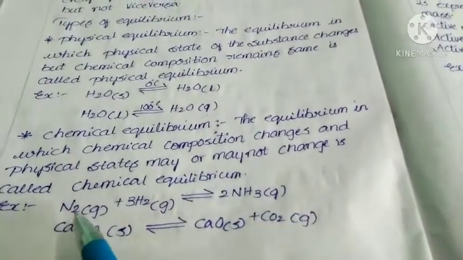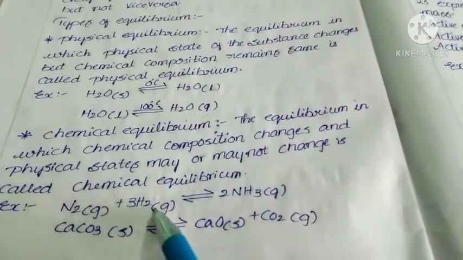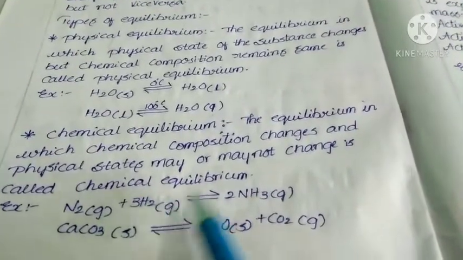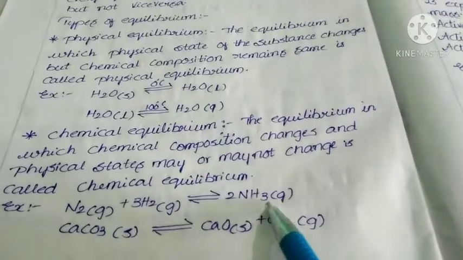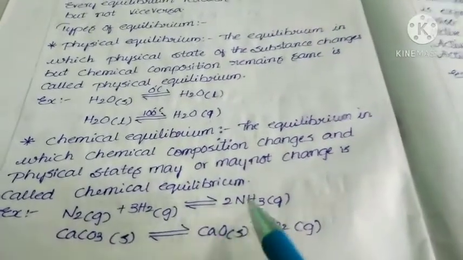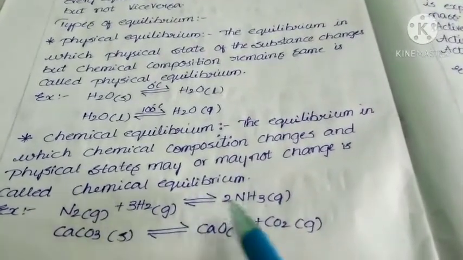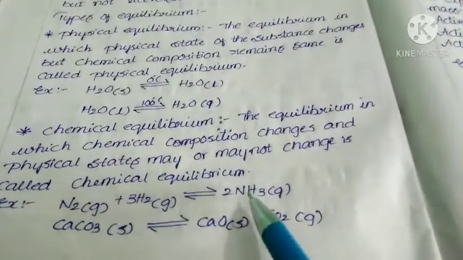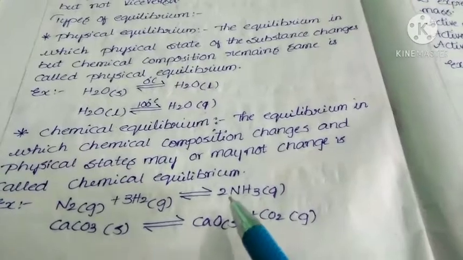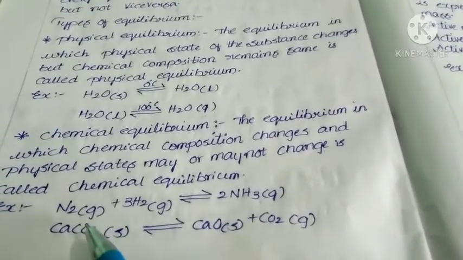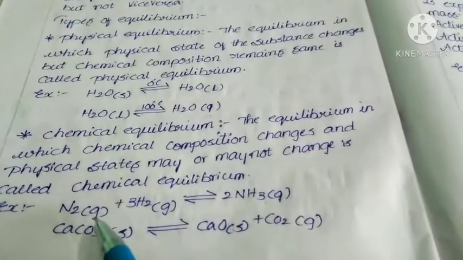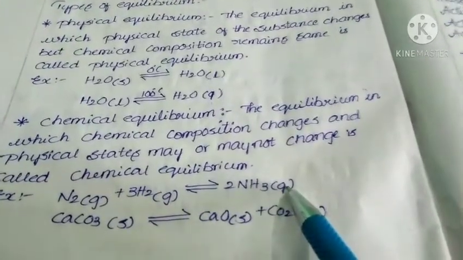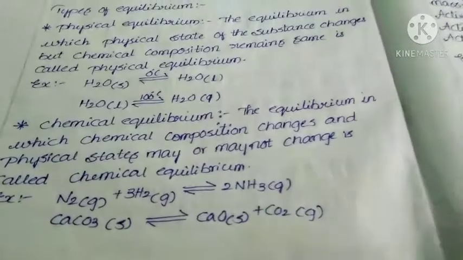If you see this example, when N2 reacts with hydrogen, we get NH3. Here the reactants are nitrogen and hydrogen, the product is ammonia. This reaction can be in equilibrium. Here the reactants and products are different, they do not have the same chemical formula. But if you see the physical states, both reactants and products are in the same state. Both are in gaseous state.